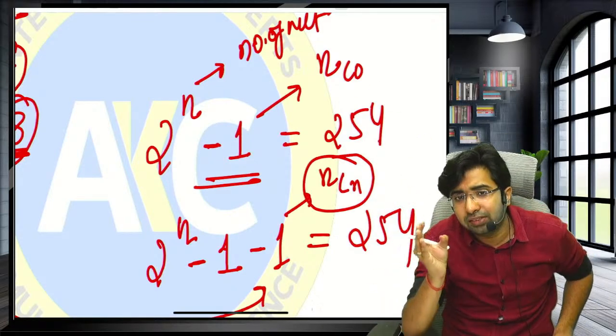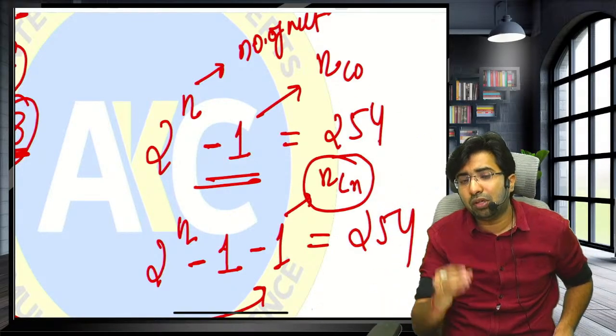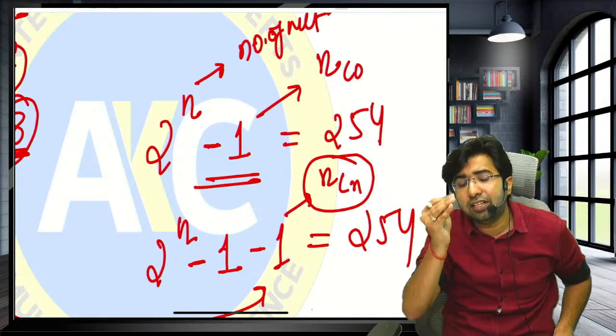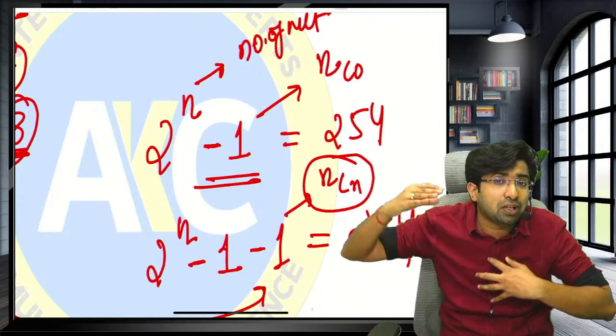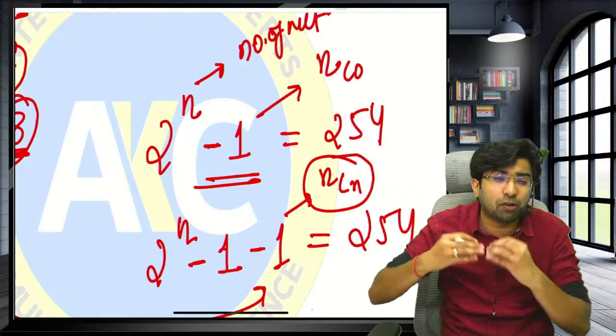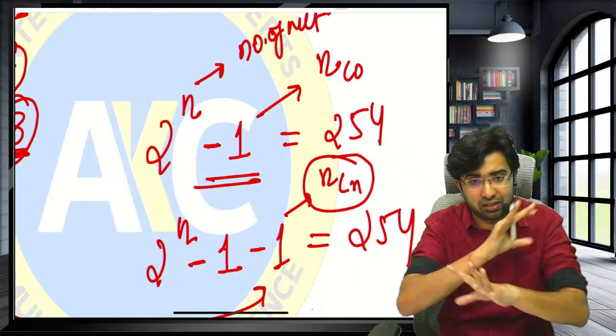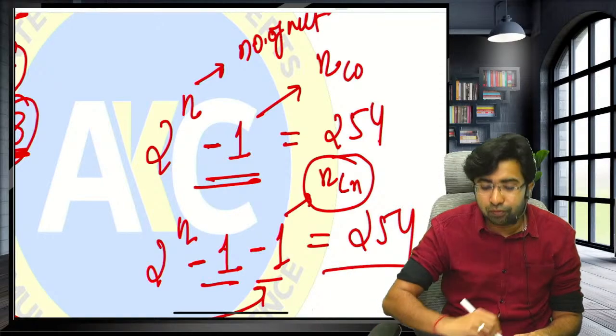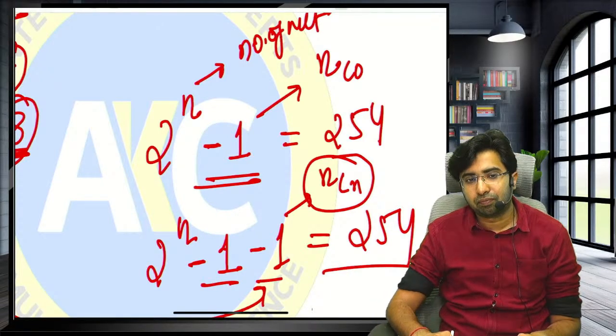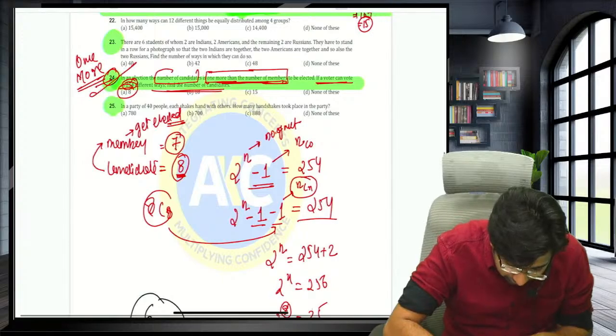You can vote for a maximum of 7 persons, because the number of candidates is one more than the number of members to be elected, and you cannot vote for more than the number of members to be elected. That's why 2 raised to the power n minus 1, again minus 1, will give you 254, and the answer will be 8, guys.